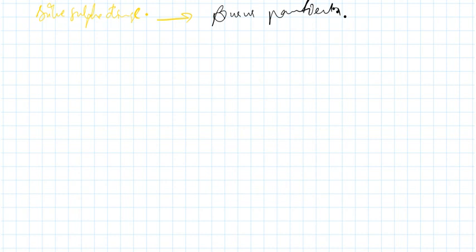Now coming to the next part, that is vancomycin. Vancomycin is used in MRSA, methicillin resistant Staphylococcus aureus. It is generally given IV in MRSA.